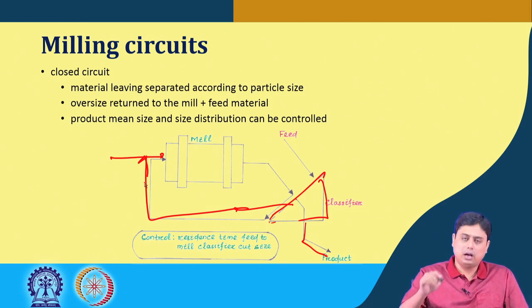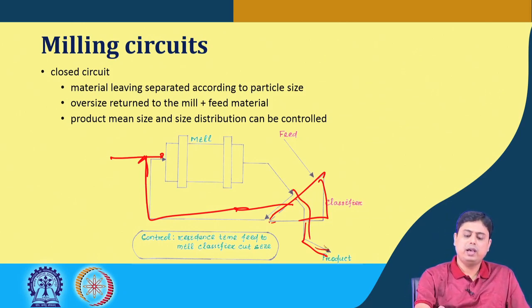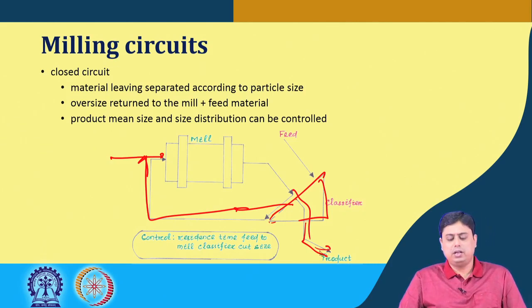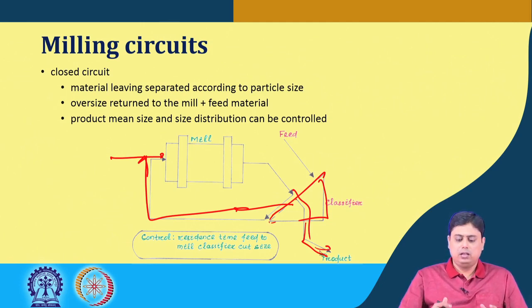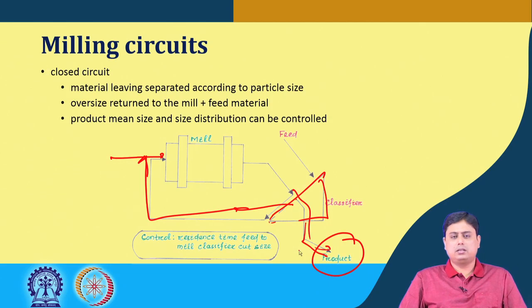So, it continues until we have the sufficiently finer product. That means you create products of a certain desired range. This is more controllable than the previous open circuit operation.